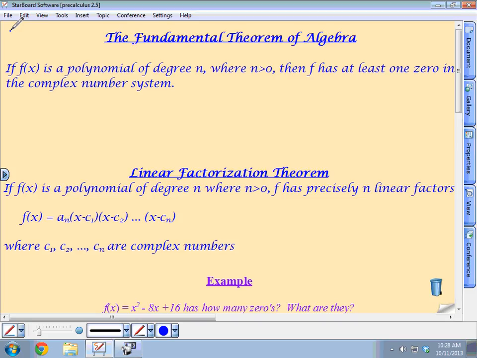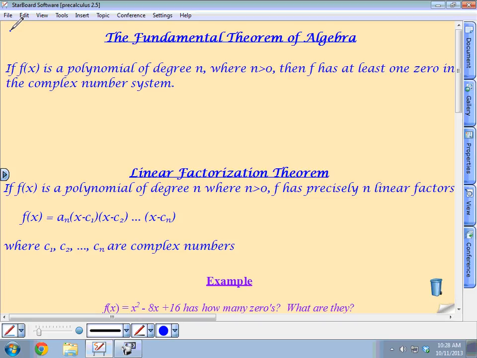Not all of the zeros have to be real. Some can be imaginary. Okay? But there's at least the same number of complex zeros that you have that'll be equal to your degree. Okay, that's all that says.